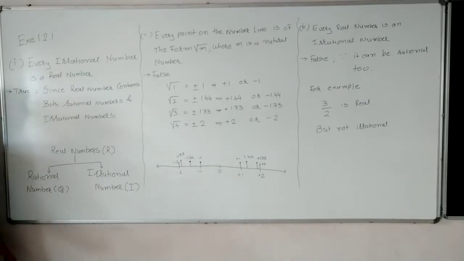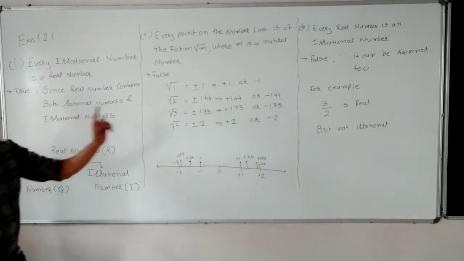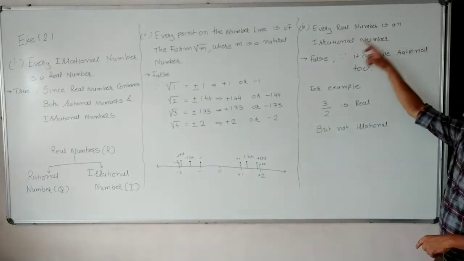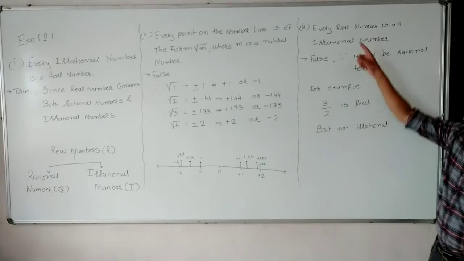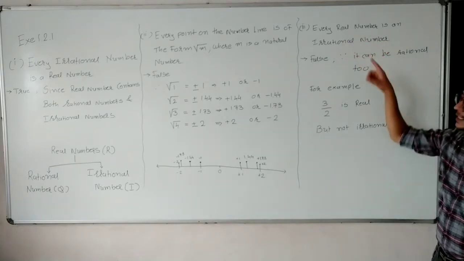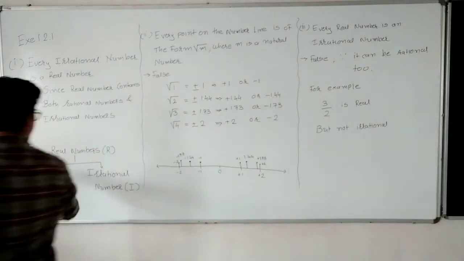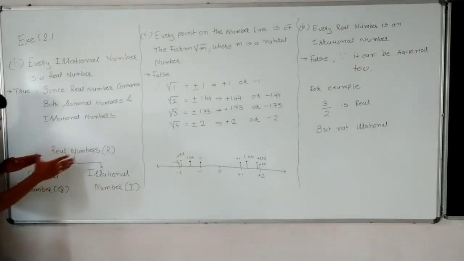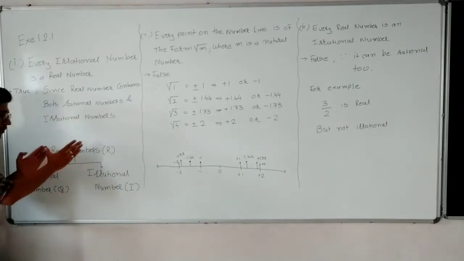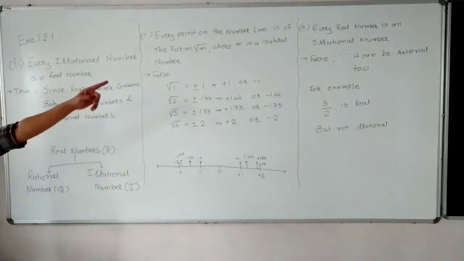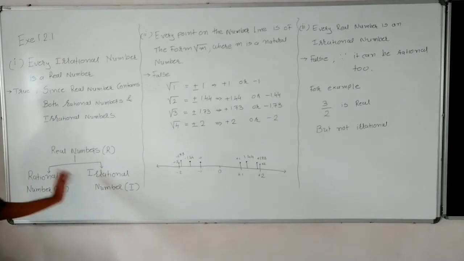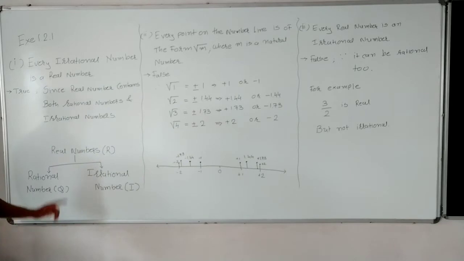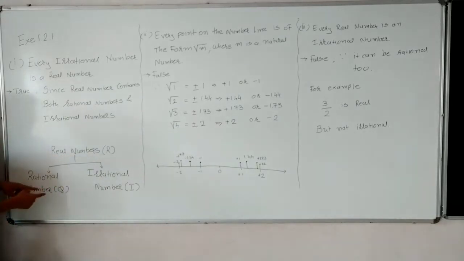Understood or not? But in the third question they ask: every real number is an irrational number. A real number has two parts, rational number and irrational number. So a real number can be rational also, and a real number can be irrational. So all real numbers are irrational numbers. This statement is false because a real number can be rational also.